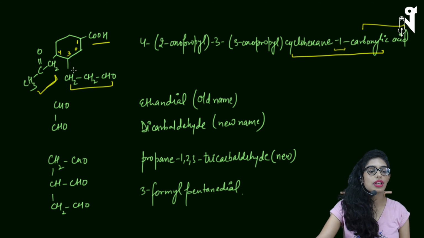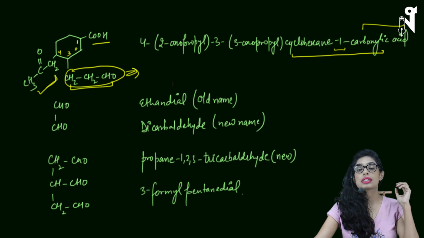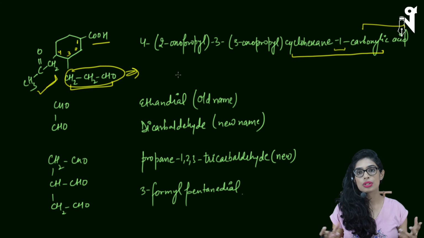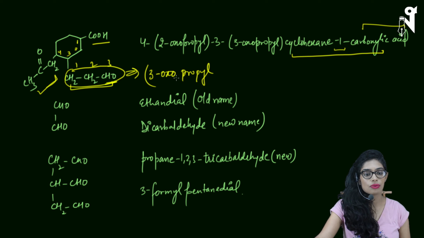Now on this third position we have a branch present. First of all we will write the name of this branch. If I include all the 3 carbons, which I said is the best way of naming any aldehyde, you should count the number of carbons unless it is unavoidable, unless CHO is going out of the chain. If it is possible to count CHO's carbon, then count the CHO's carbon in the prefix. So here I have 3 carbons, 1, 2 and 3. The name of this chain is going to be propyl, and oxygen is present on the third position, so it is oxo, and I will write it as 3-oxopropyl. This is one branch name.